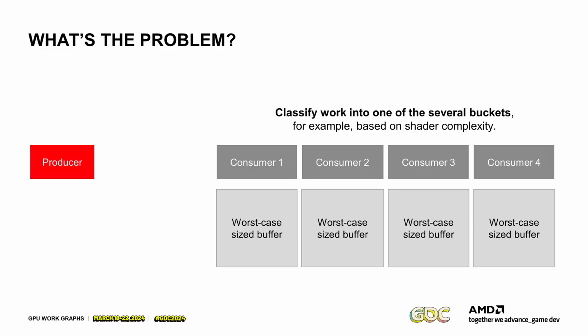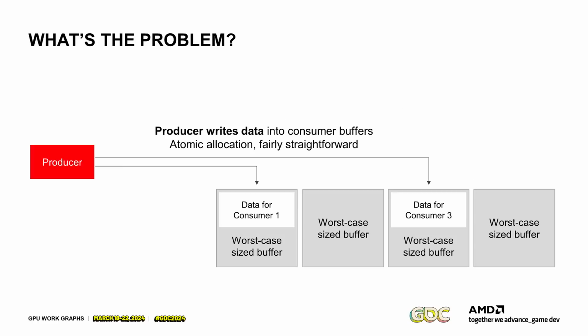This is a very typical use case you have today. You have a producer shader which generates data which can be consumed by one of 4 different consumers. Those consumers are simply different shaders, and you want to somehow produce into each of those buckets and then execute the work and consume it. The way you do it today is you allocate 4 buffers, each of them the worst case size in case all the work goes into one bucket. Then the producer runs, increments an atomic along the way, and writes the data into those buffers. In this case, it has written data for consumer 1 and 3, and consumer 2 and 4 have not gotten anything. This is fairly straightforward, but it has a bunch of problems.